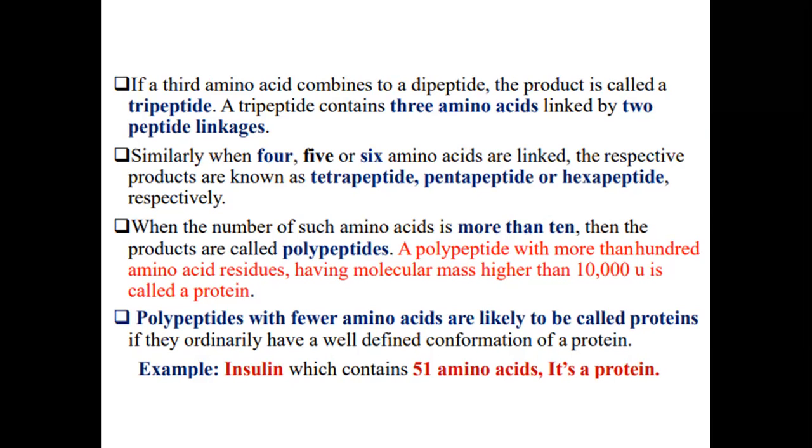A polypeptide with more than hundreds of amino acids has a molecular mass higher than 10,000 u, and this is called protein. Polypeptides with fewer amino acids are also likely to be called proteins if they ordinarily have a well defined conformation of a protein. See here the example, insulin, which contains 51 amino acids and which is a protein.